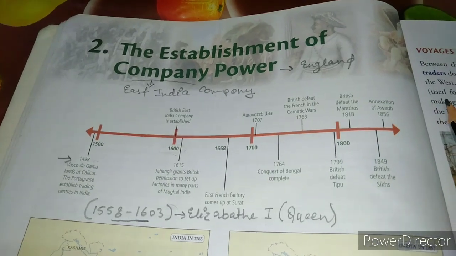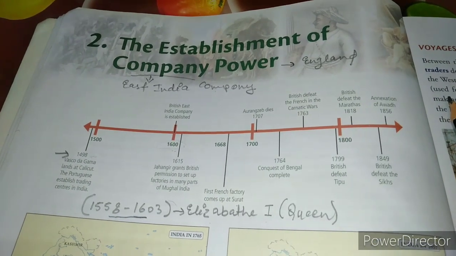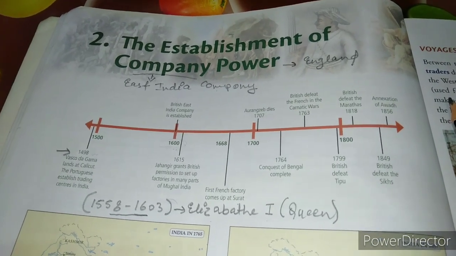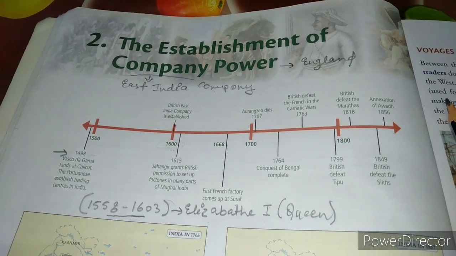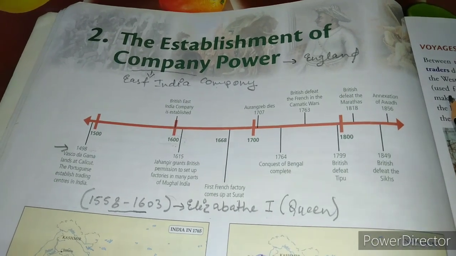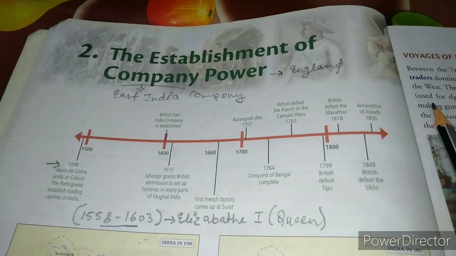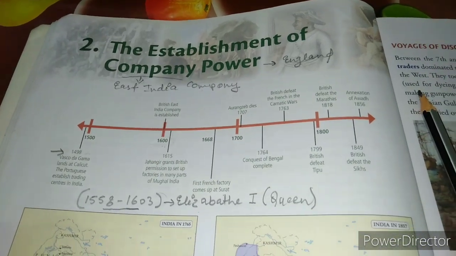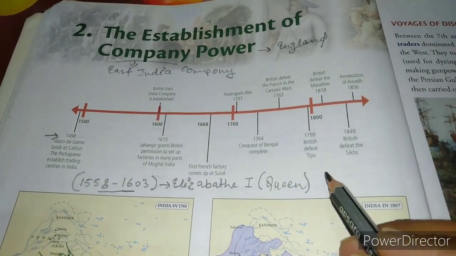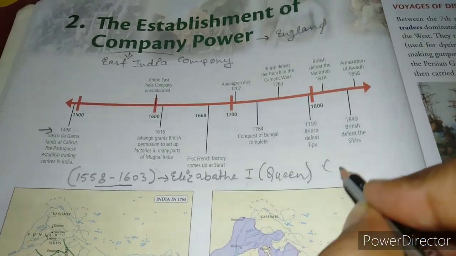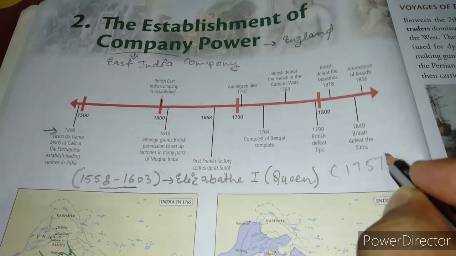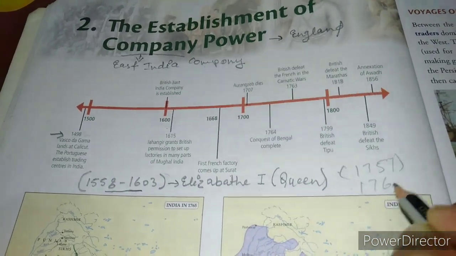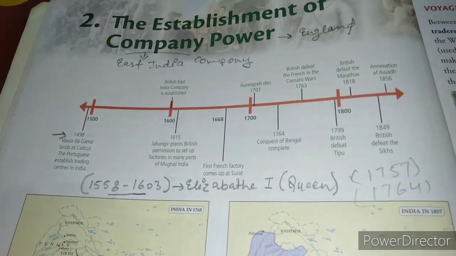So after 1700 they started the war against Indian princes, Nawabs and sultans, everybody. The famous war came in the year 1757, which is called the Battle of Plassey. I'm writing here 1757. The first war was the Battle of Plassey, and in 1764 the second war came, the Battle of Buxar.